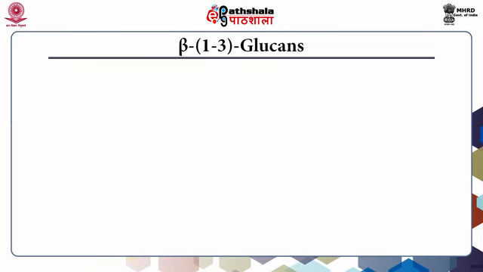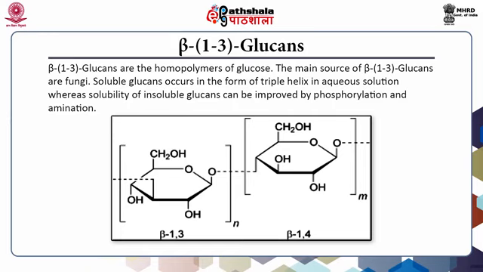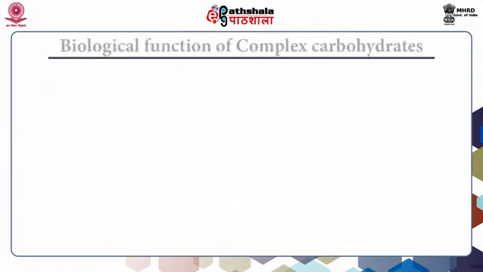1 to 3 beta glucans. These are homopolymers of glucose. The main source of 1 to 3 linked beta glucans is fungi. Soluble glucans occur in the form of a triple helix in aqueous solution, whereas the solubility of insoluble glucans can be improved by phosphorylation and amination.